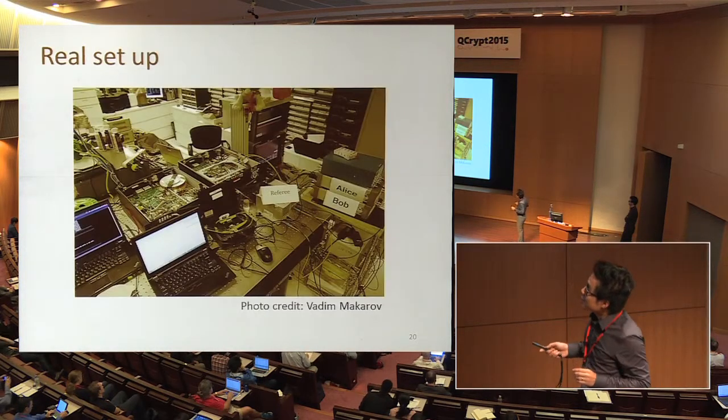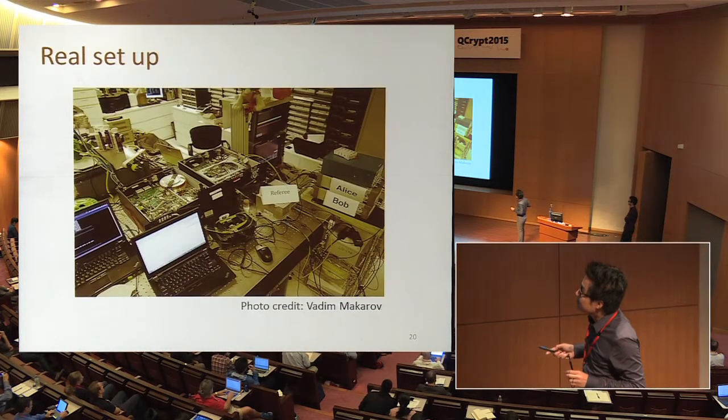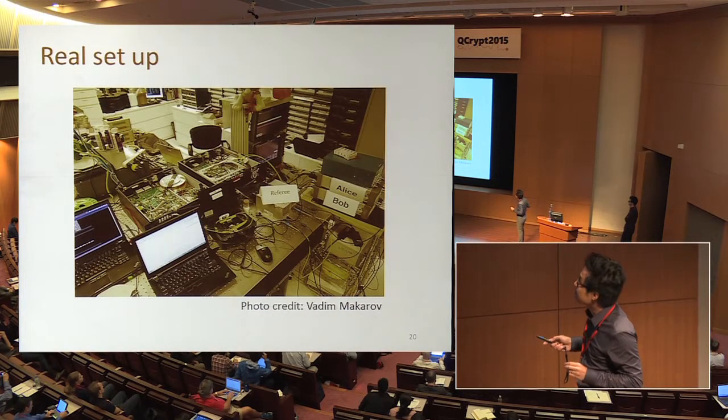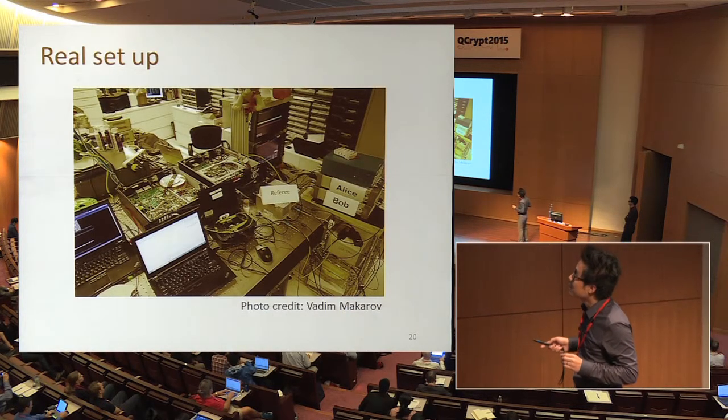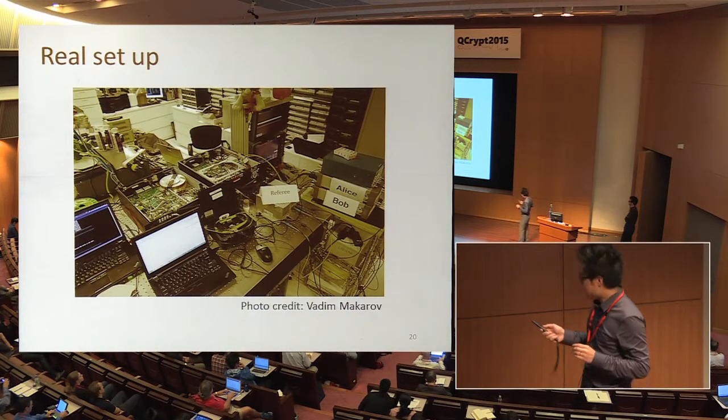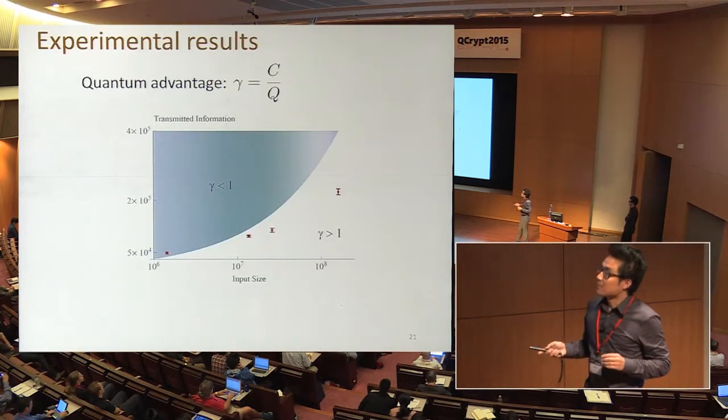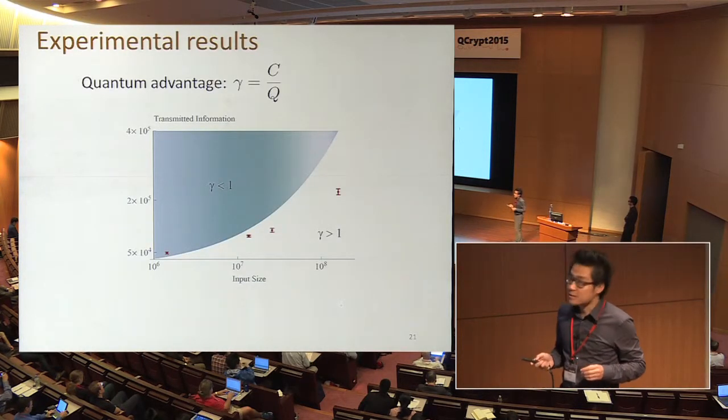So next shows our real experimental setup. This is the box of Alice. This is the box of Bob. This is the referee part. And with this system, we come to our experimental results.